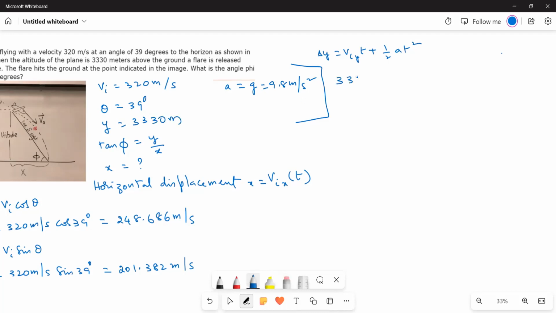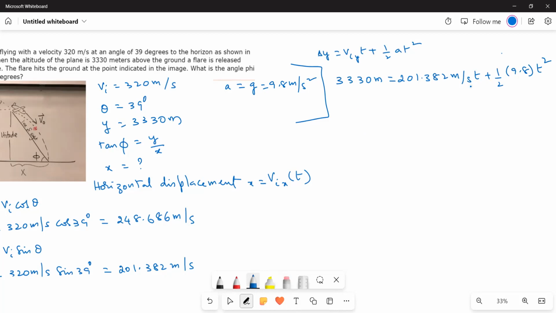So 3,330 meters is equal to Viy, which is 201.382 meters per second, times t plus half into 9.8 t squared.